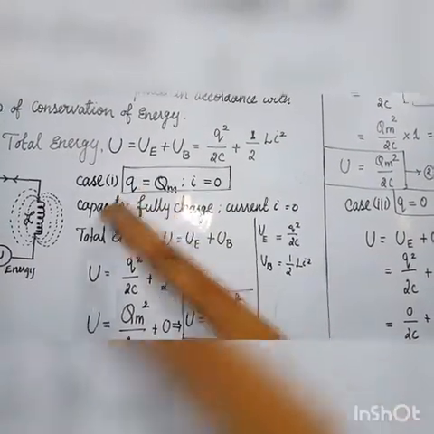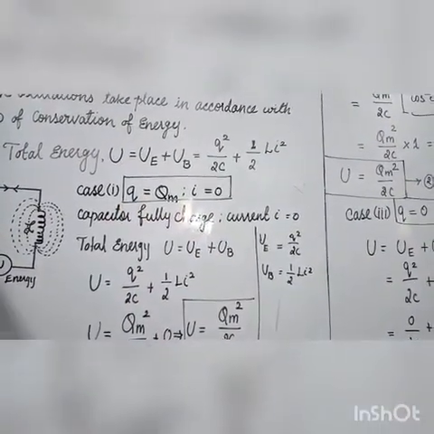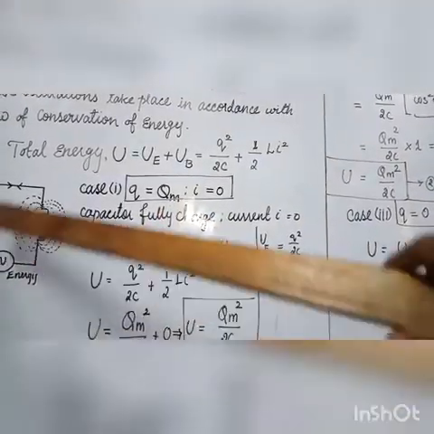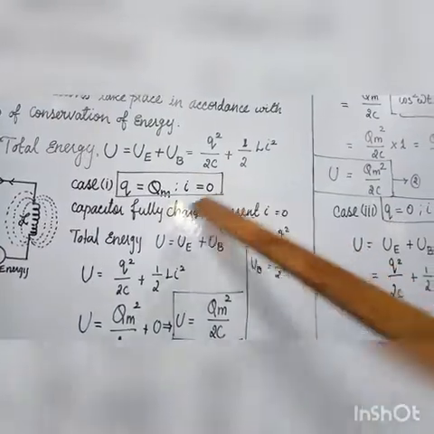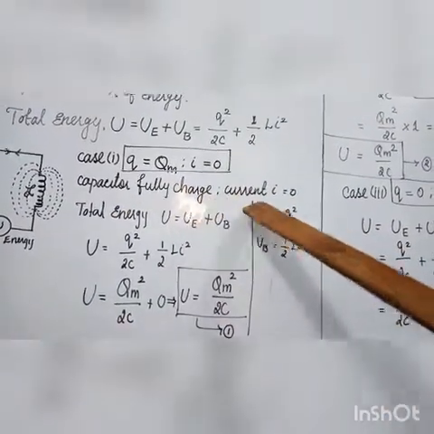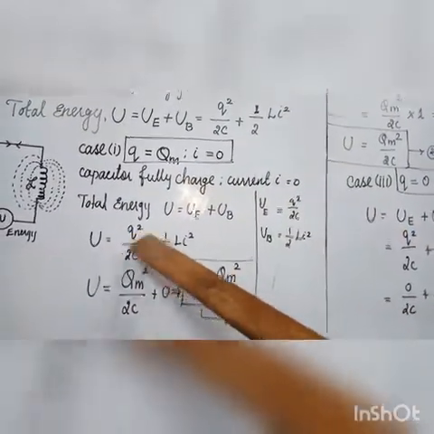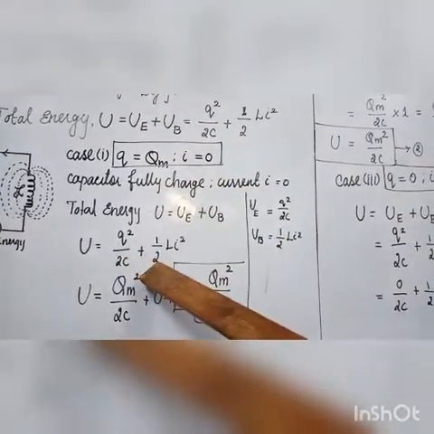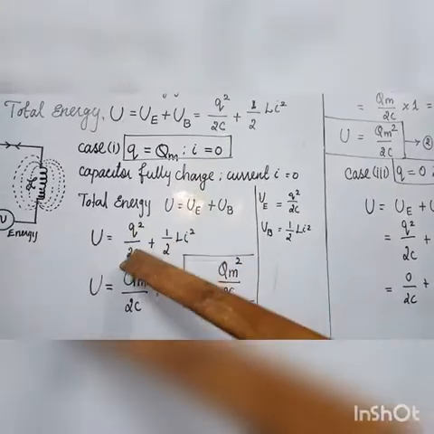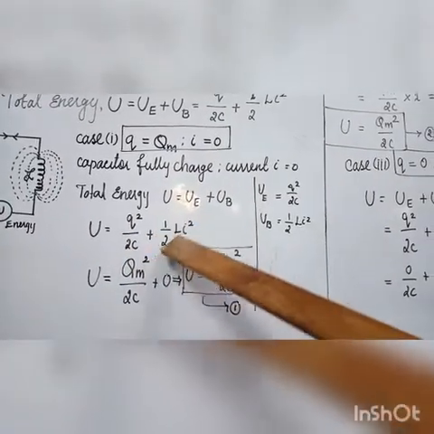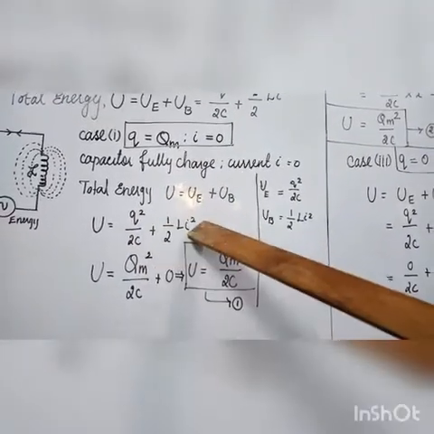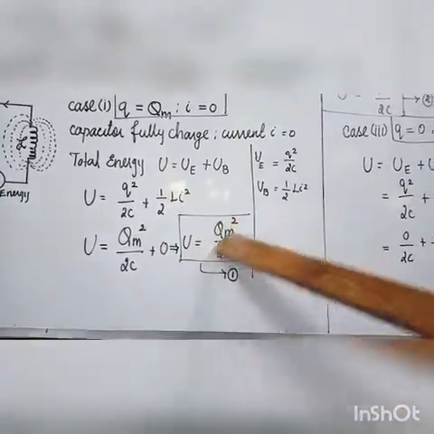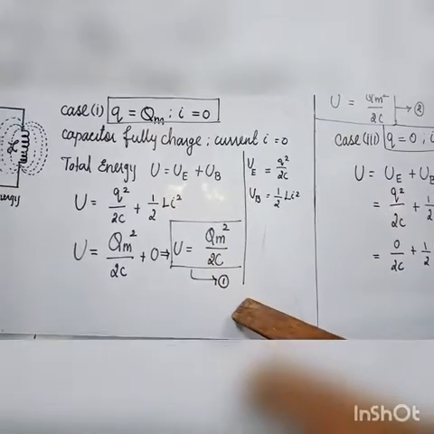The first case is when the charge on the capacitor is the maximum charge, Qm. The current produced in this circuit is equal to 0. The capacitor is fully charged, so the current I is equal to 0. The total energy U is equal to UE plus UB. Substituting the values, Q square divided by 2C plus half L i square, where this term is equal to 0. The remaining value, the total energy U, is equal to Qm square divided by 2C. This is equation number 1.